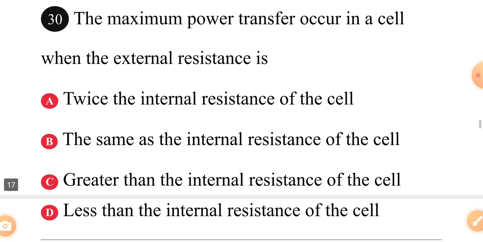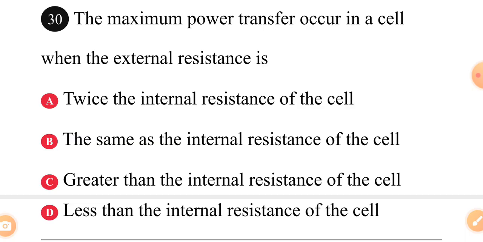Okay, we move on. The maximum power transfer occurs in a cell when the external resistance is dash.